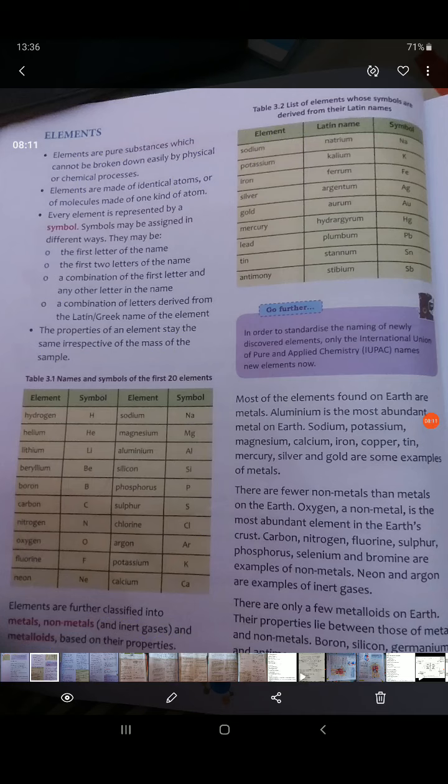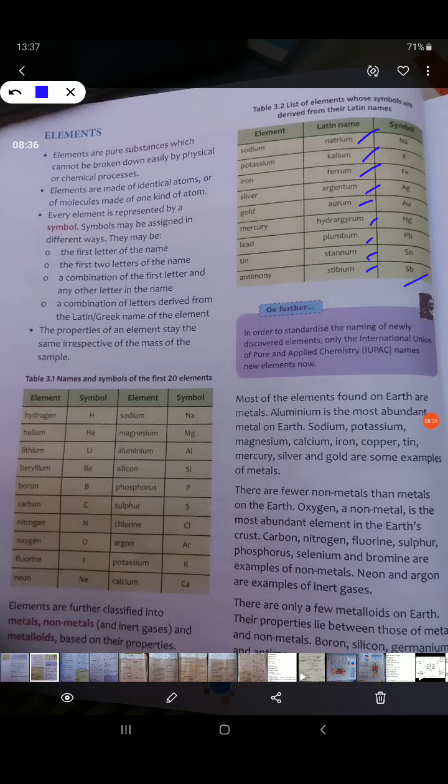Okay. So going to the next part, children. Here we have elements, their Latin names and their symbols. This again you have done in class 6, but try recalling it and try learning it. Sodium, its Latin name natrium; potassium, kalium; iron, ferrum; silver, argentum; gold, aurum; mercury, hydrargyrum; lead, plumbum; tin, stannum; and antimony, stibium. And these are the symbols of the elements.